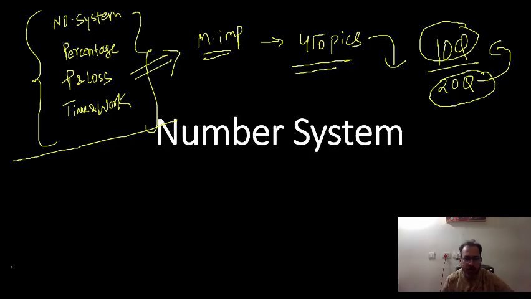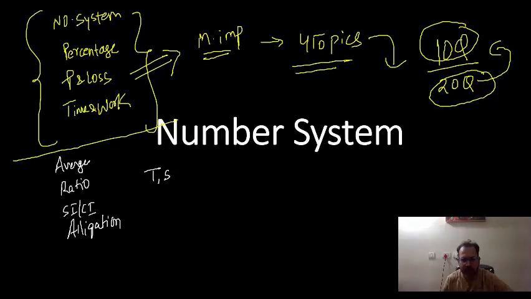Then the rest of the topics on which you have to work are average, ratio, simple interest, compound interest, mixture and alligation, time, speed, distance, right? Partnership, AGs.